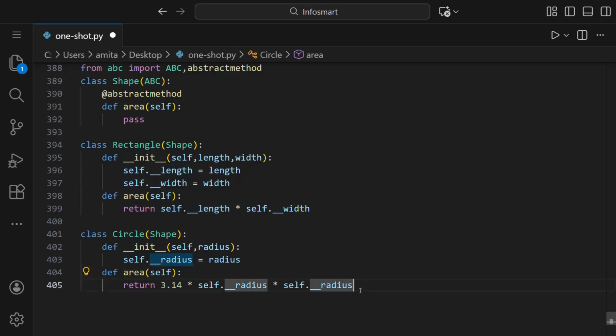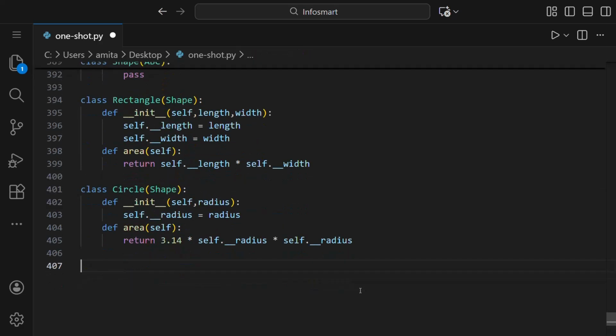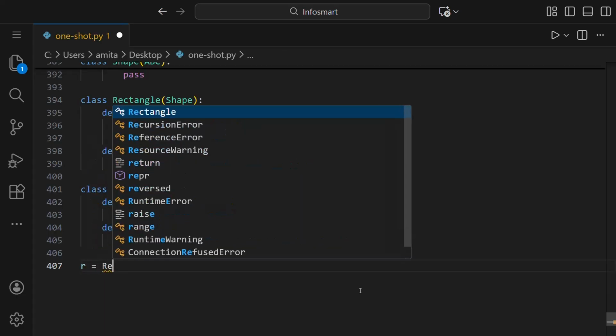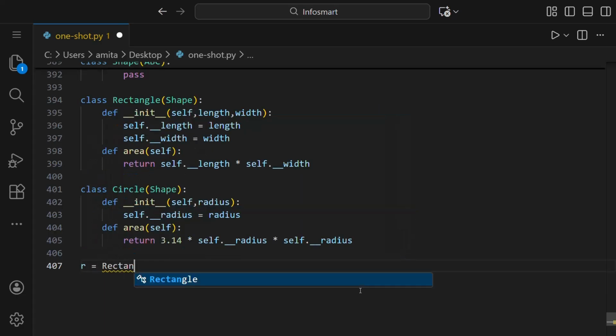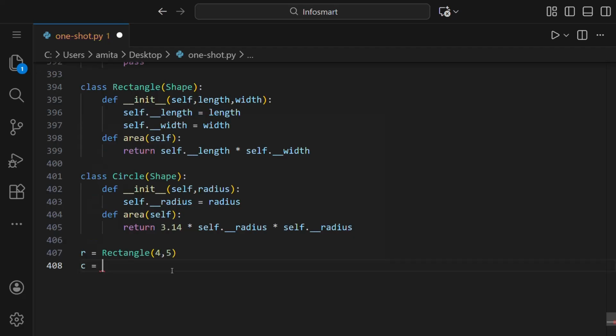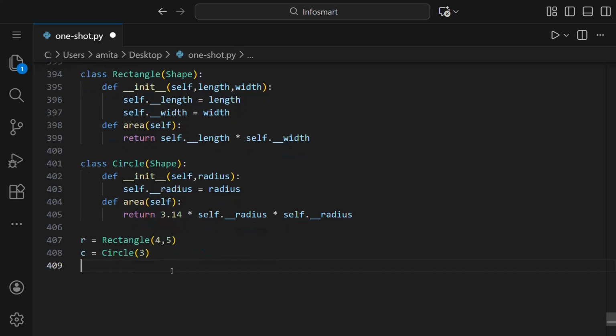Now the next thing is to make objects and call the functions. So R is our name of the object, then rectangle is this class, and inside this we have to give the parameters 4 comma 5, which is the length and breadth. C is circle. Inside circle we have to give the radius of the circle, so let it be 3.